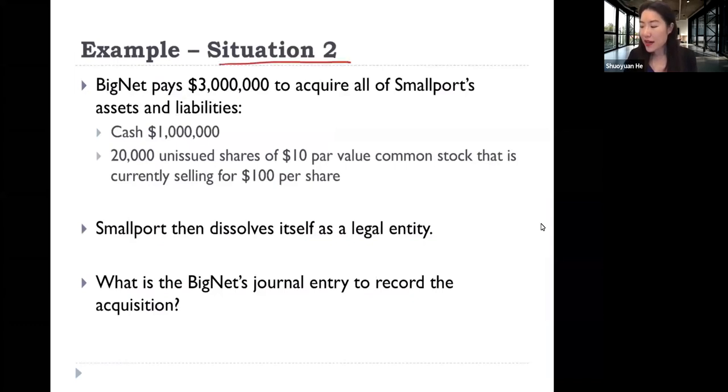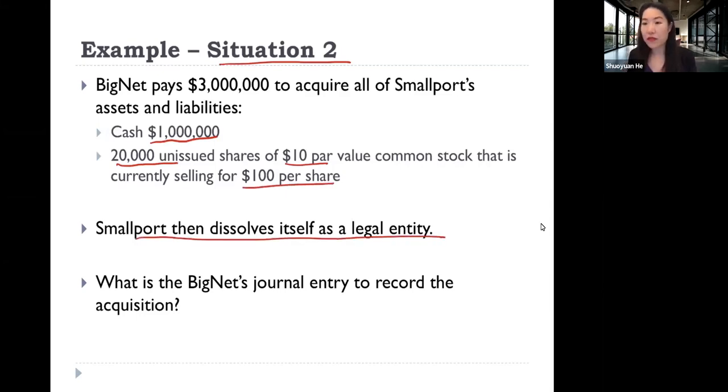And here is the second situation. Supposedly everything is the same as before. The only difference is now Big Net is paying a little bit more to acquire Small Pot. Big Net pays cash of 1 million, and it also pays 20,000 unissued shares of 10 par value, 100 per share. Small Pot dissolves. What is Big Net's journal entry to record the acquisition? Please take 5 minutes, work on this example, and please pause your video for now.